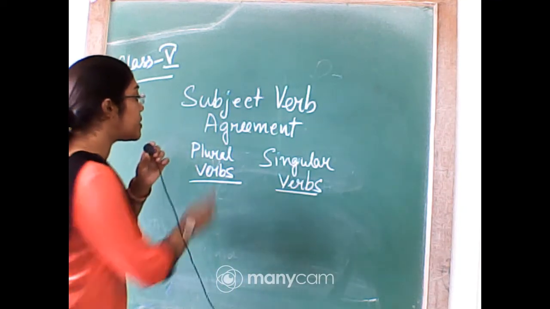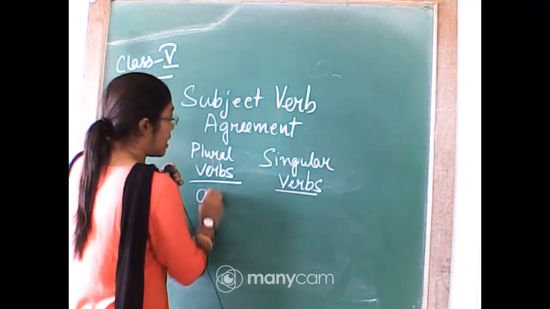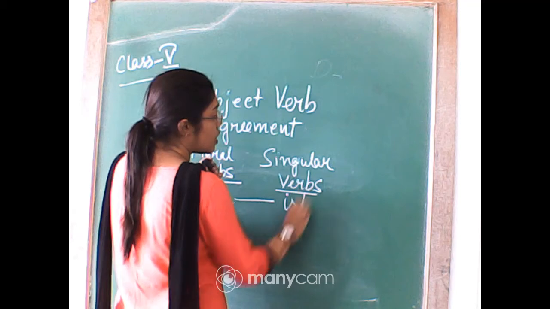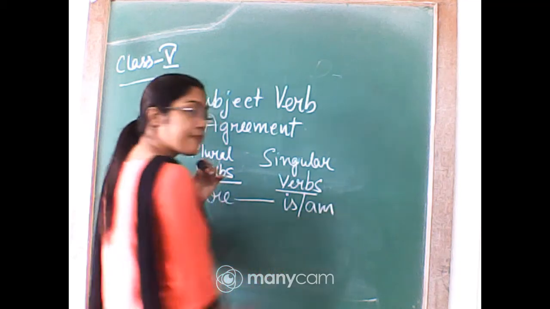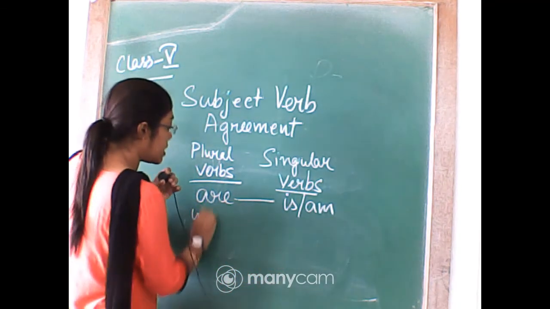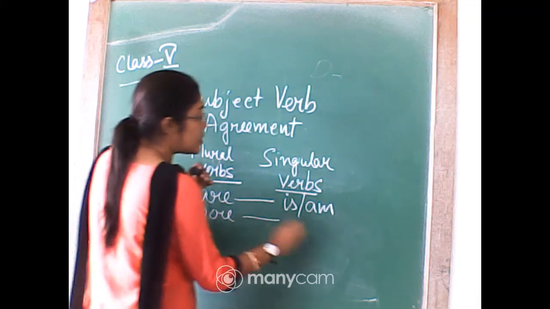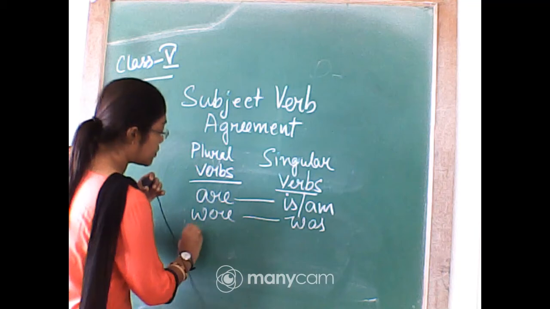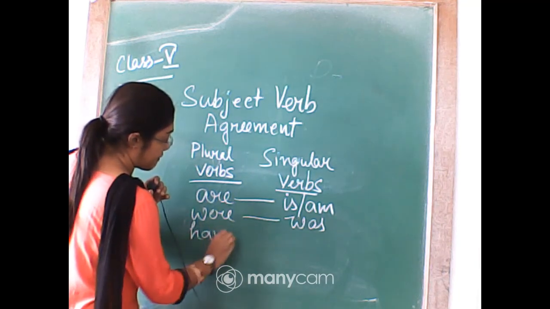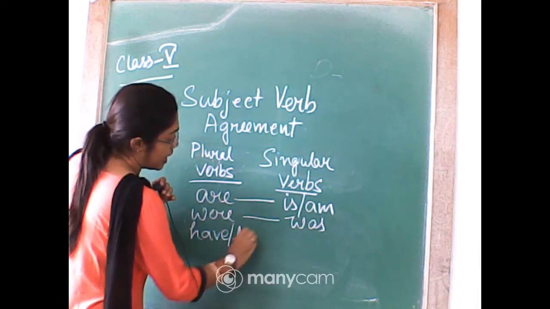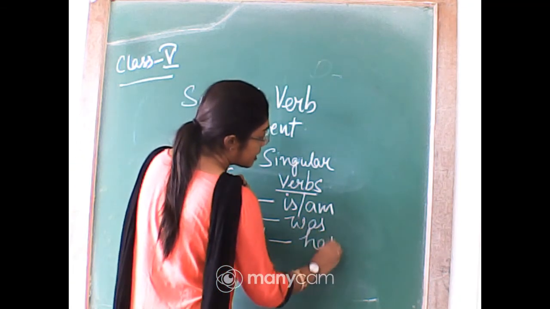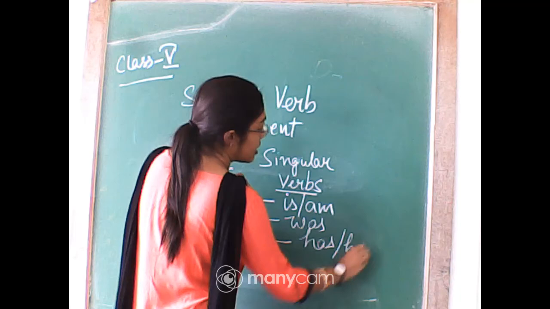So for example, regarding plural verb, I am using are. So the singular form of are is is or am. Correct? If the plural is were, the singular is was. If the plural is have or had, the singular will be has or had.